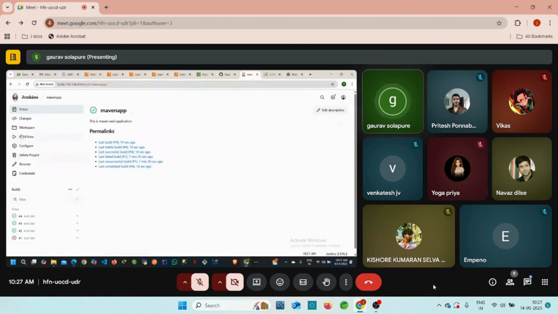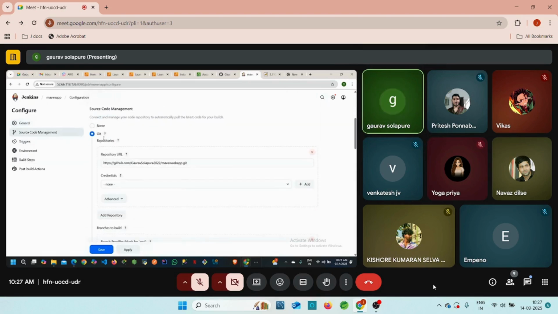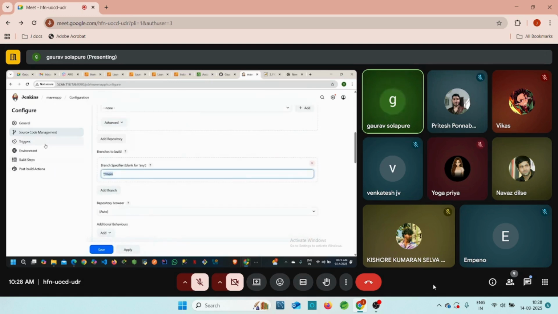Yes. In this configuration file, if you go to the configuration general tab, there is one description, source code. There we have the GitHub to Jenkins connection, right? This is the Jenkins window, and we click on this Git, and we added the GitHub repository here, and we check out the branch name as main, right?